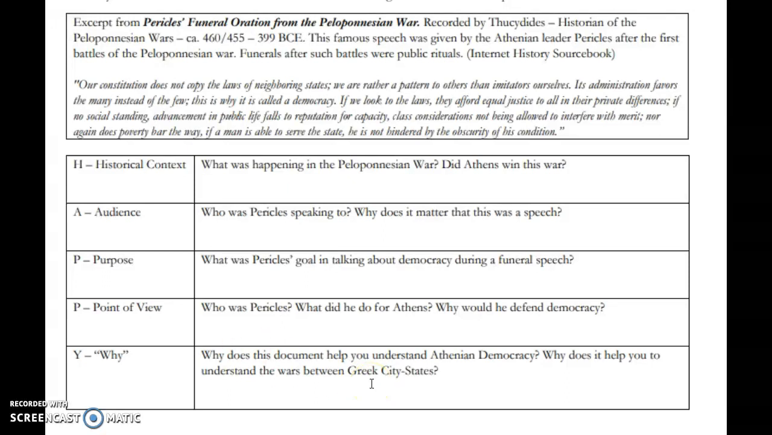So why does this document help you understand Athenian democracy? He does explain that he sees them as a leader. He does explain how democracy supports the many as opposed to the few. And how does it help you to understand the wars between Greek city-states? I feel like we would need a bigger question to relate this to and to tie this back into before answering that. At any rate, I hope this helps you understand HAPPY.